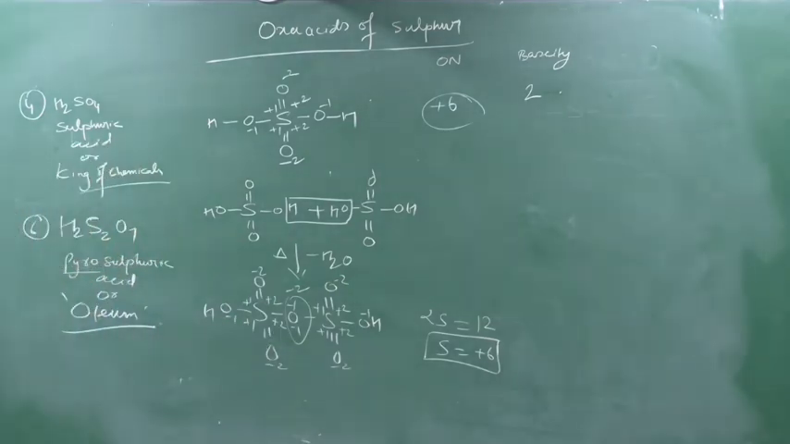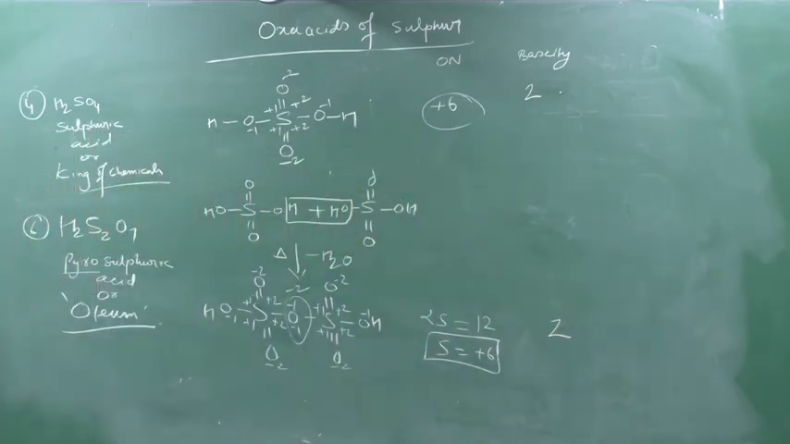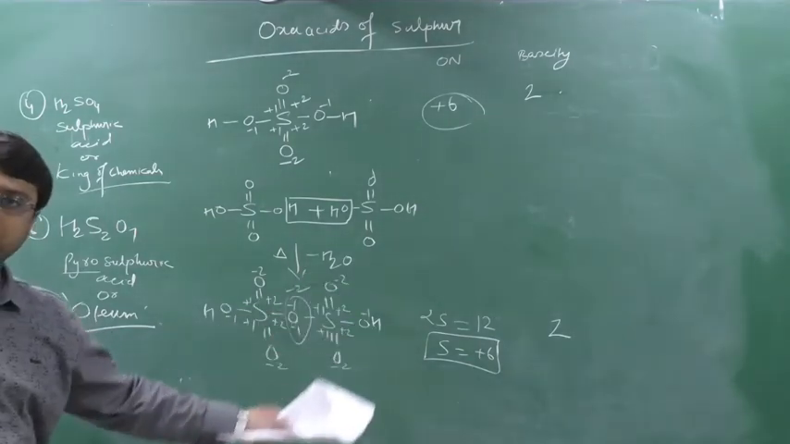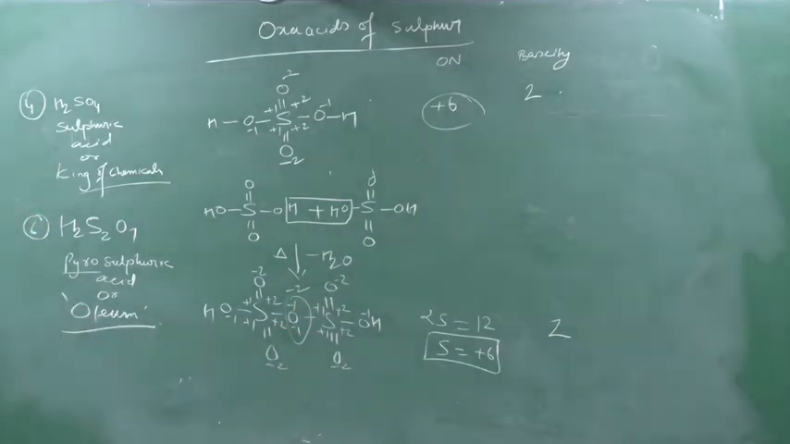What is the basicity? The number of hydrogen associated with the oxygen is known as its basicity. So basicity is 2, because there are 2 hydrogen associated with the oxygen. So this is nothing but what? Pyrosulfuric acid, or we say oleum, which is the final product we obtain in the contact process. Write down this.